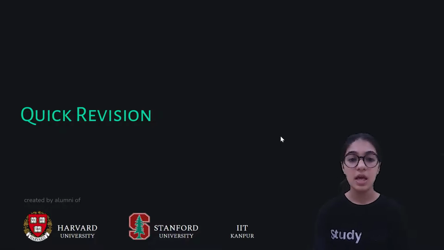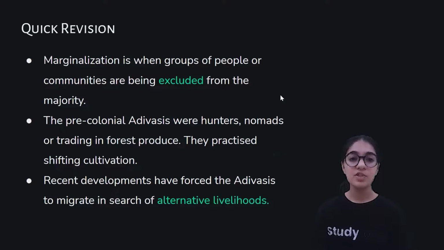Now let's start the quick revision. Okay, so marginalization is when groups of people or communities are being excluded from the majority. Very well said. As I told you, marginalization is nothing but excluding a particular minority community from the society, that is, putting them at the corners or at the margins of the society, not giving them equal rights, not giving them equal access to the resources as the majority community is getting.